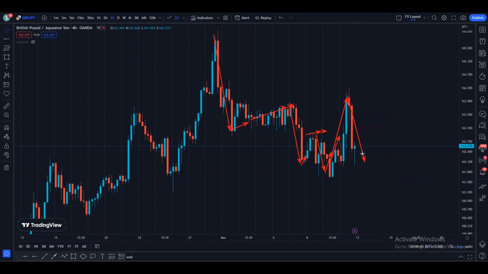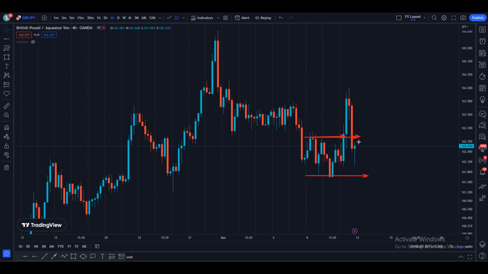So now we can look for some kind of support to be created for the price to come up higher. Also, there's one more thing that we have to keep in mind: this was a resistance at one time, price broke and closed above, and then we can see the price came down and closed inside this range, so this is the whole range. And once we close back into the range, this move to the upside becomes a fake out.